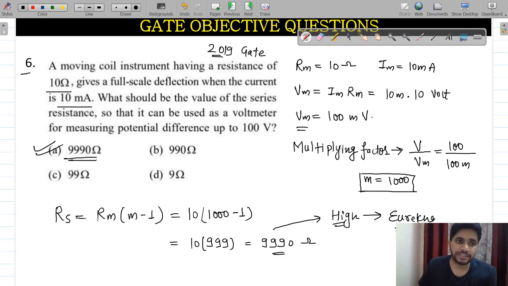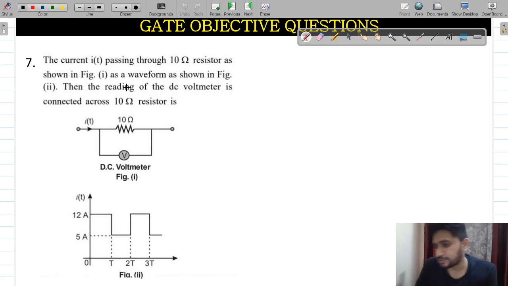This is question number 6 for you guys. I really hope you are enjoying the session, and this is my next question for you. Please pay attention and try to give the right answer. This is another GATE question. All are GATE questions.